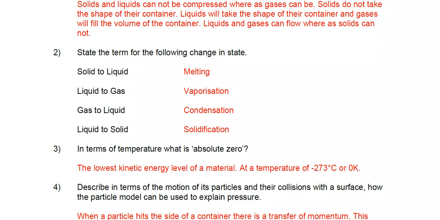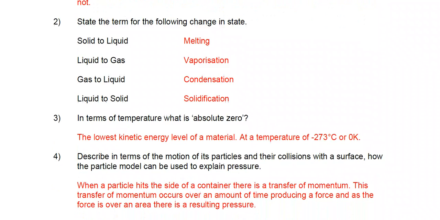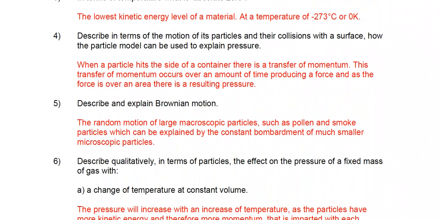In terms of temperature, what is absolute zero? Well, it's the lowest kinetic energy level of a material at a temperature of minus 273 degrees centigrade or 0 Kelvin. Question number 4. Describe in terms of the motion of its particles and their collisions with a surface how